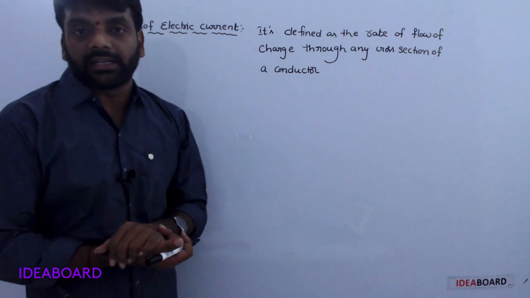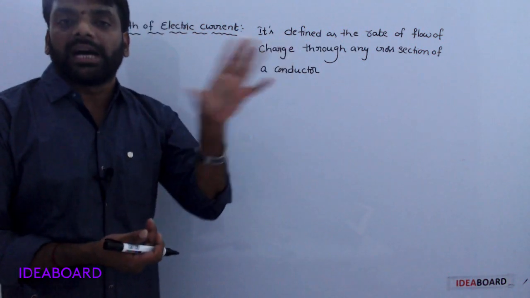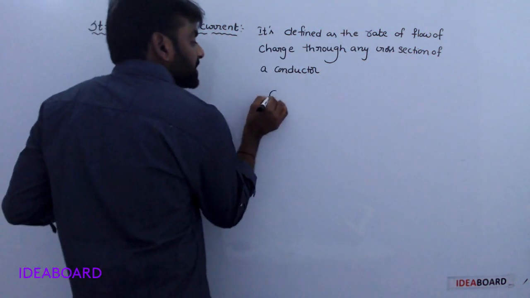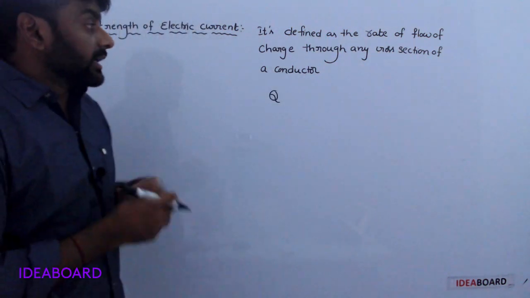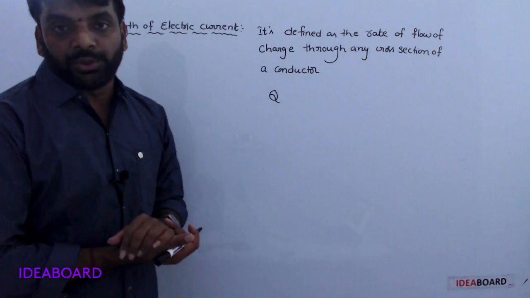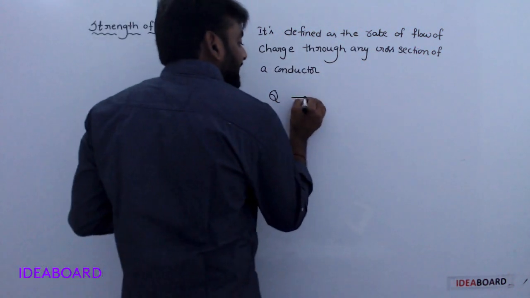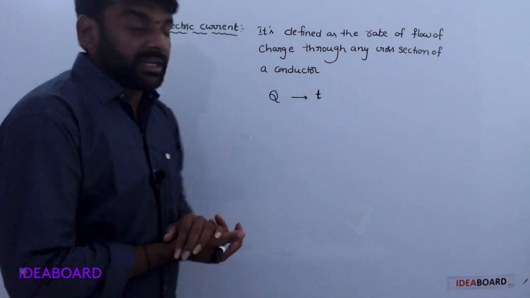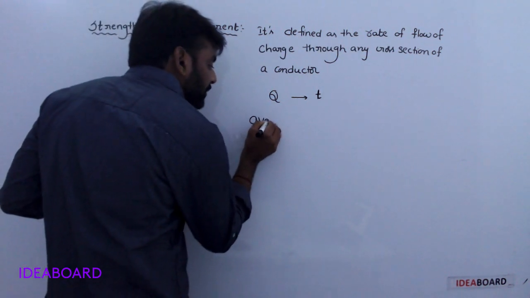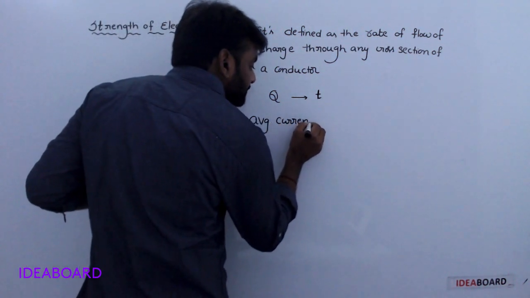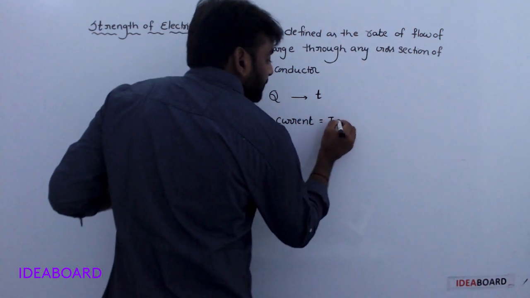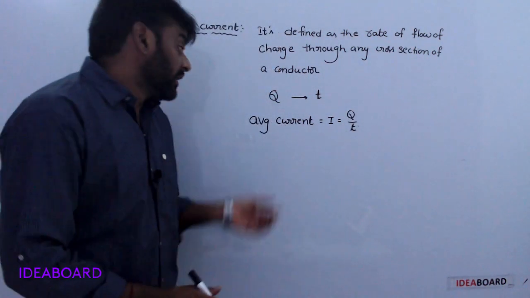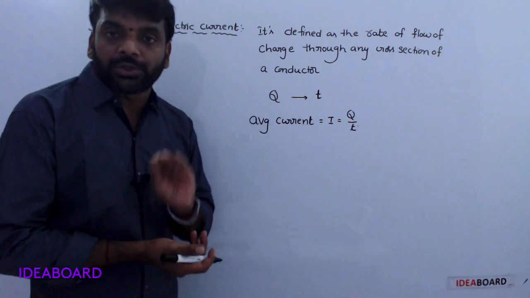For example, if charge q is transferred through any cross section of a conductor in time t, then the average current I is equal to q by t.